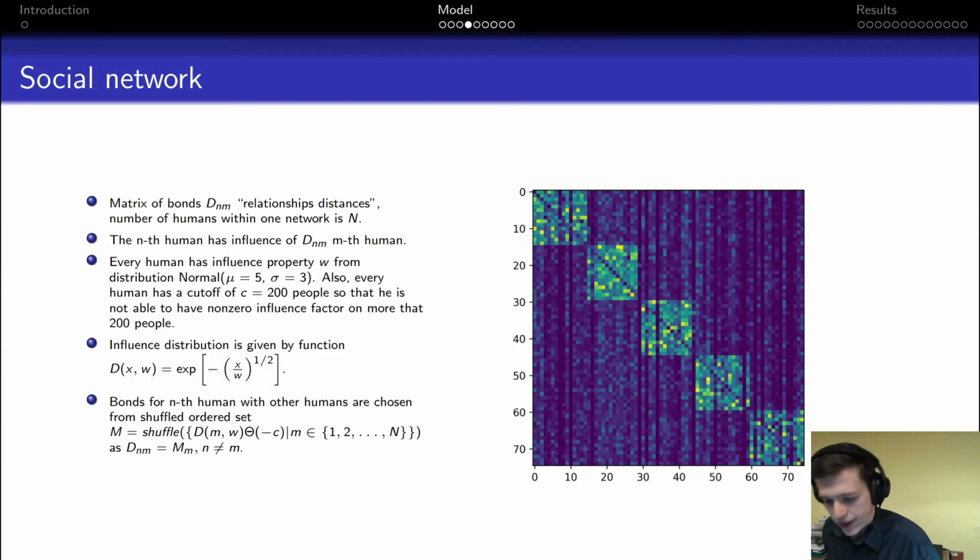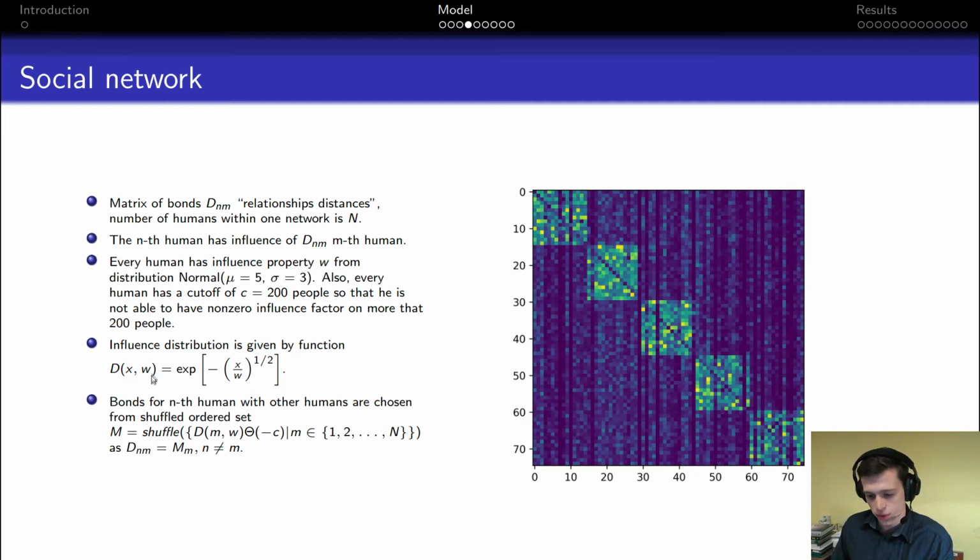To model the real-life scenario, we assume that there is a different influence between every individual in the community. These influences are given by the matrix D and are obtained by this exponential function.